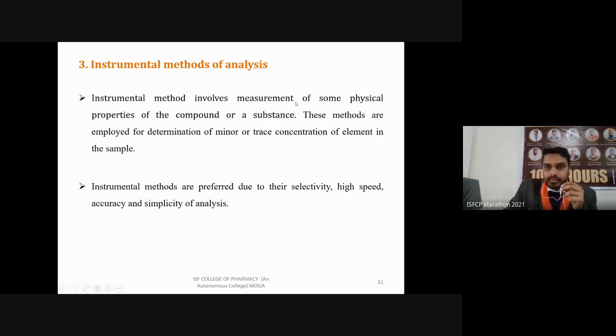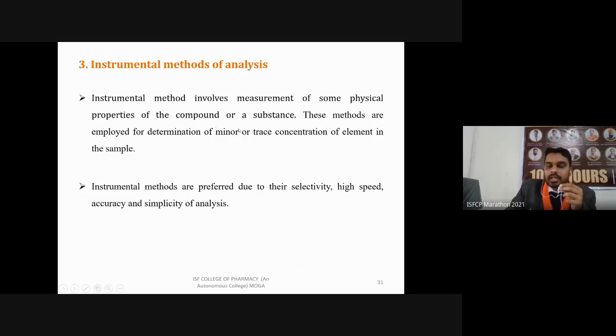These methods are employed for determination of minor or trace concentration of elements in the sample. So if we have some sample in which we have to determine very low amount of any ions or any chemicals, we can use these instrumental methods because these are some expensive techniques, you can say. So in this case, these are highly sensitive techniques in which we can determine up to pico level of these